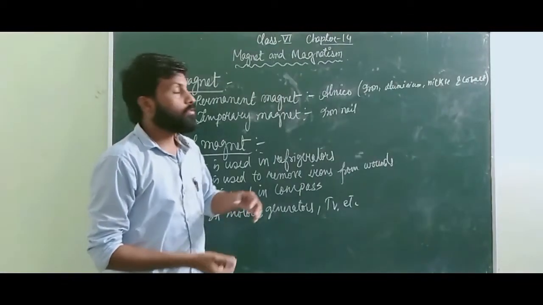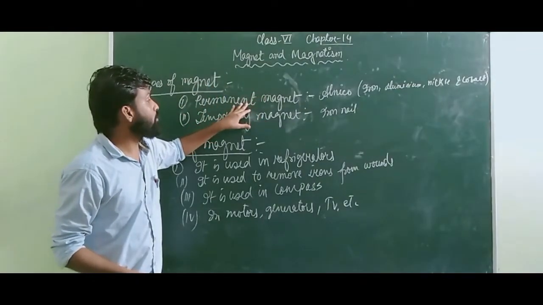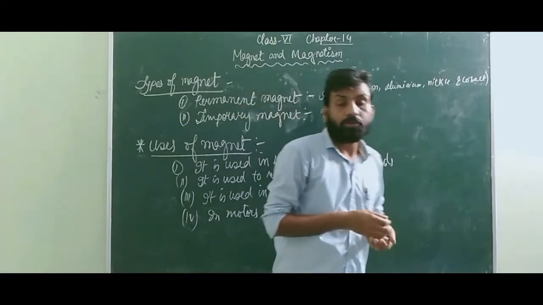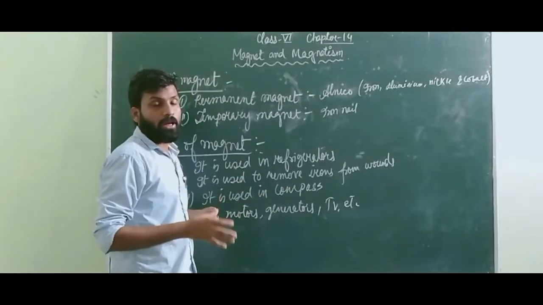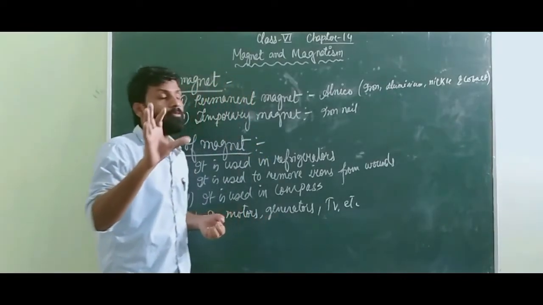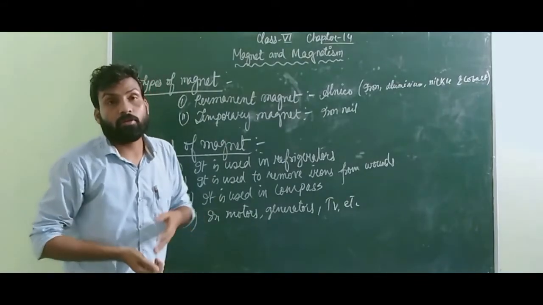Our next topic is types of magnet. Magnet can be divided into two types: permanent magnet and temporary magnet. The magnets which you get in TVs, fridges and all are considered to be permanent magnets. These magnets are made up of not only one metal. They are made up of two or three metals, which means they are called an alloy.